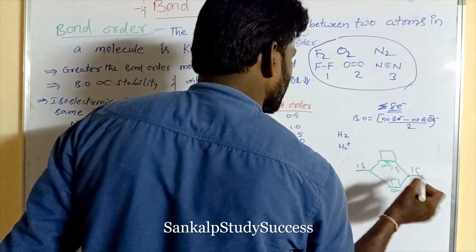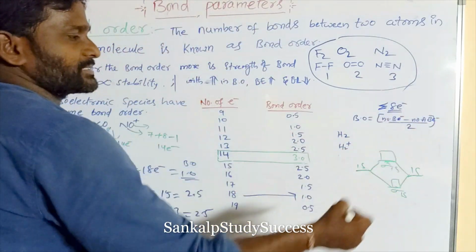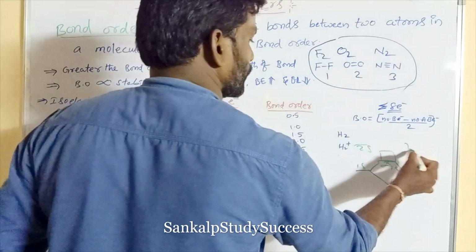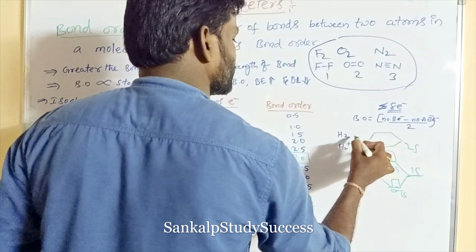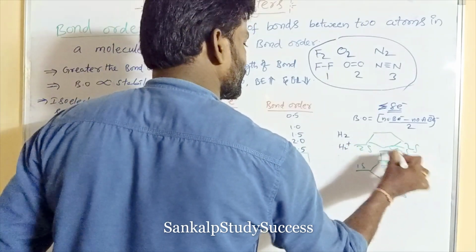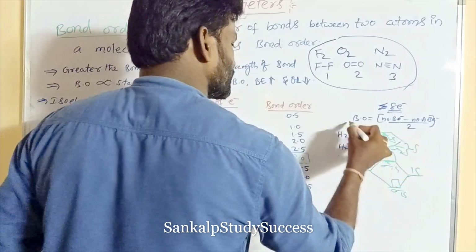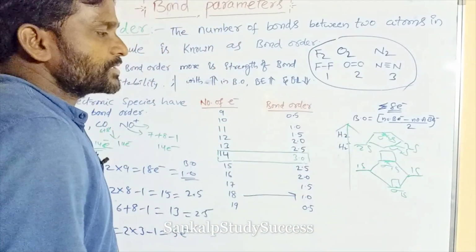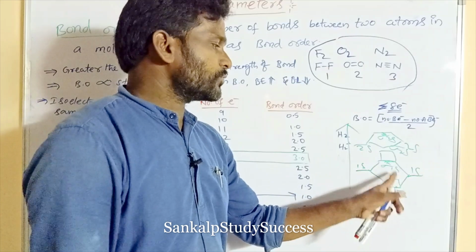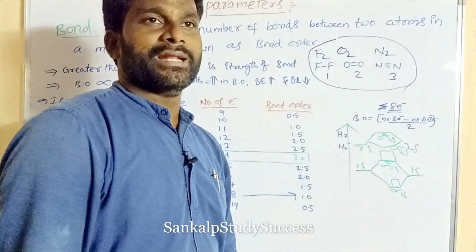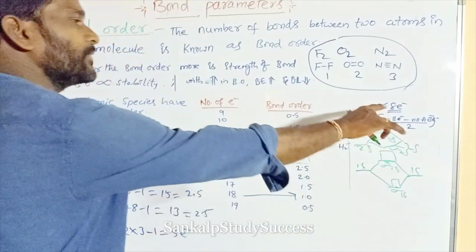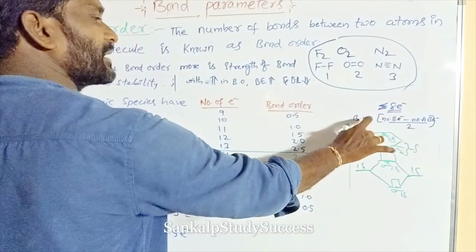So these are the molecular orbitals. Similarly, 2s, 2s. So this is the sigma 2s, and this is sigma star 2s. This is the energy increasing order. Each contains 2 electrons, so in total it is containing 8 electrons. Up to 8 electrons, this formula can be used.